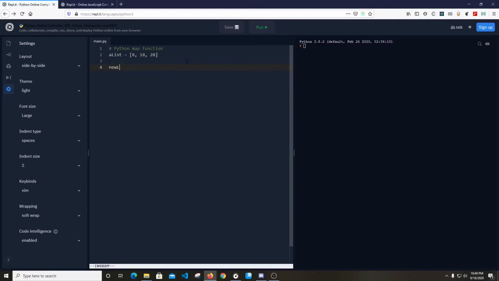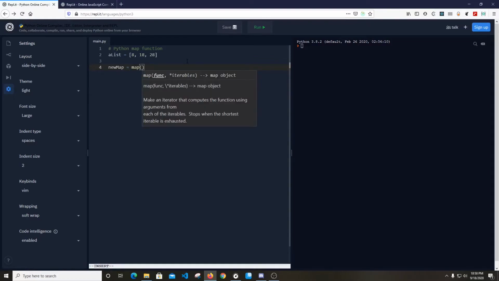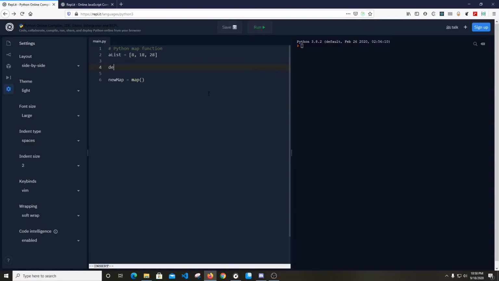So we say new map, and we call the map function. The map function will take a function and an iterable, we can see from here. So we have to pass a function. Let's say we have a func.